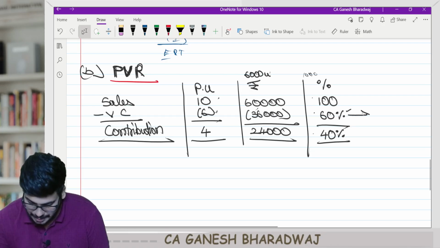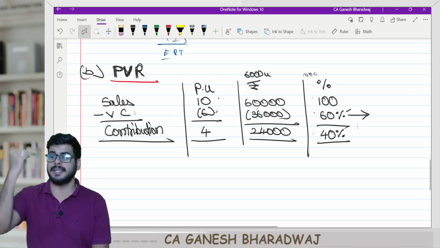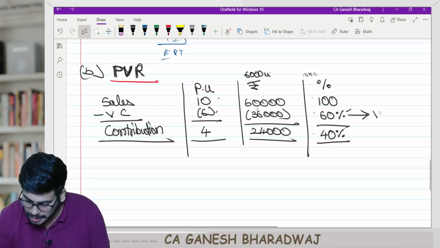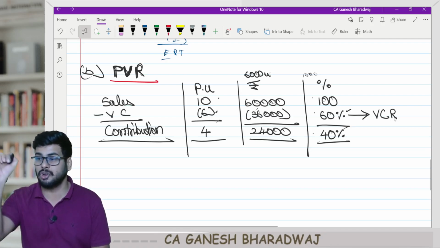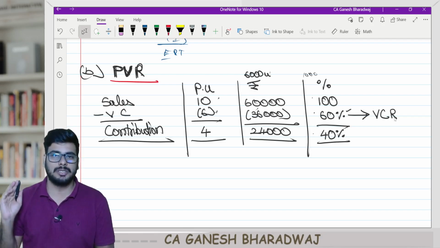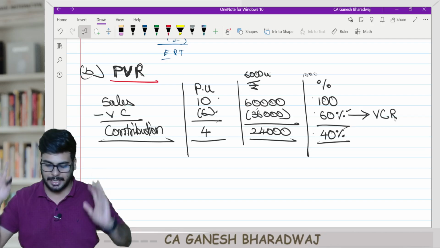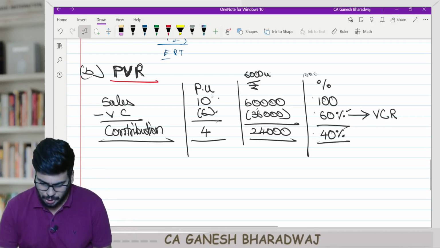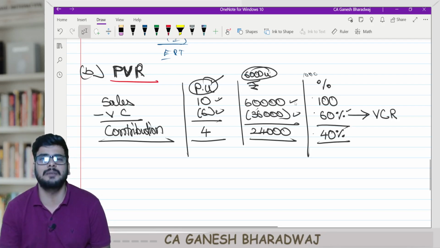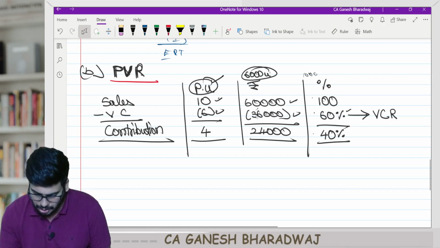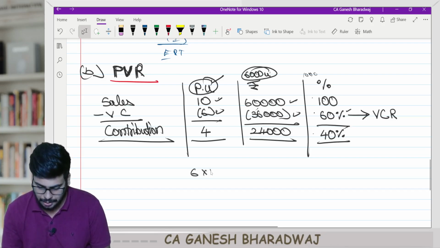Now this 60%, the variable cost expressed as a percentage of sale, is called the variable cost ratio. What do you mean by variable cost ratio? Expressing my variable cost as a percentage of sale. How will you arrive at it? You can do it on a per unit level and say 6 divided by 10, or on the total level, 36,000 divided by 60,000. Whichever way you want. 36,000 is 6 into 6,000, and 60,000 is 10 into 6,000.